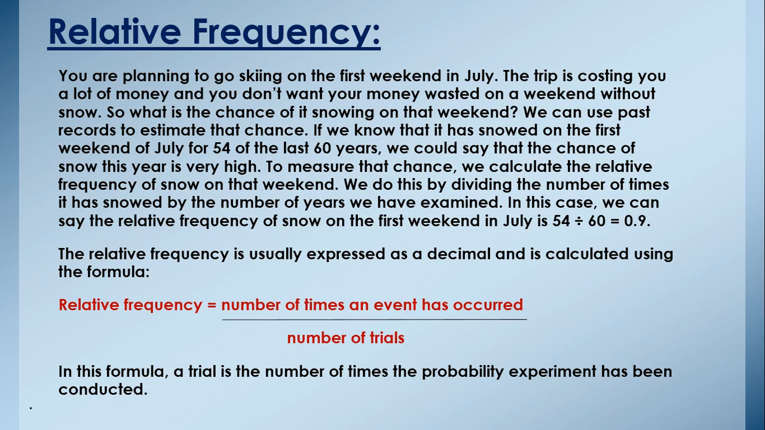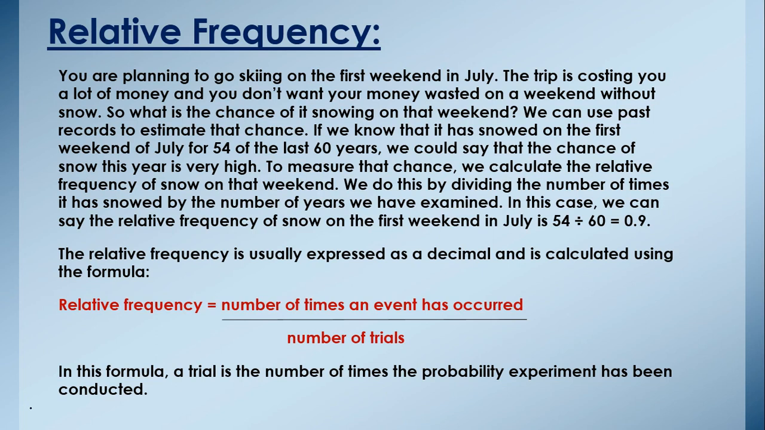Okay, because it means that only 6 times there was no snow in the first week of July. Otherwise, 54 times out of 60 years we had snow in the first week of July. To measure that chance, we calculate the relative frequency of snow on that weekend. We do this by dividing the number of times it has snowed by the number of years we have examined.